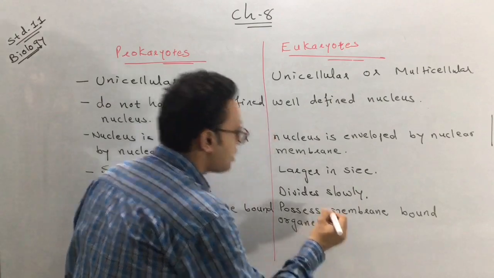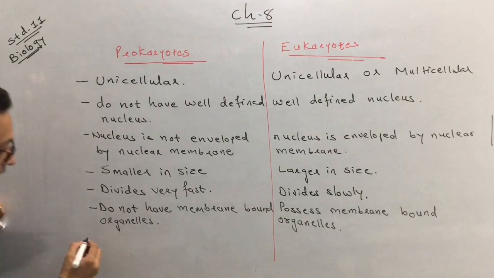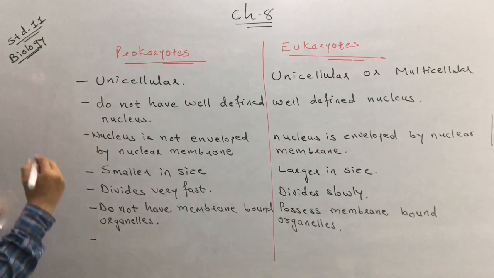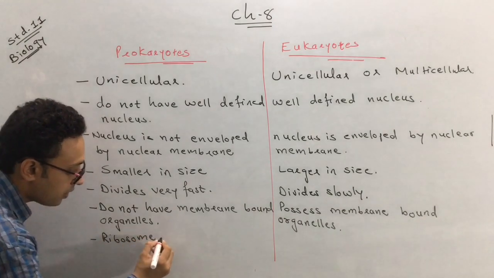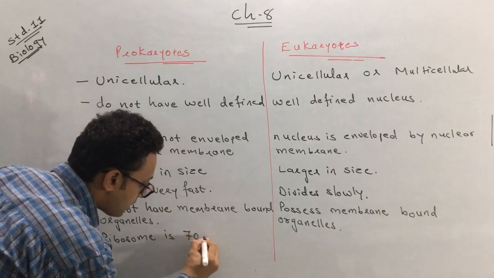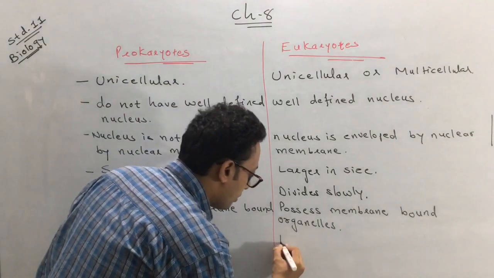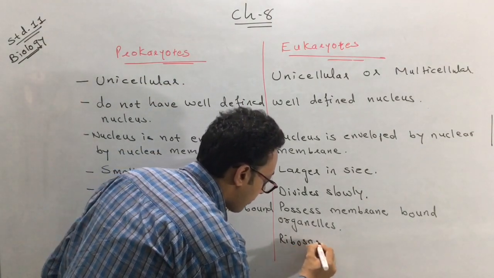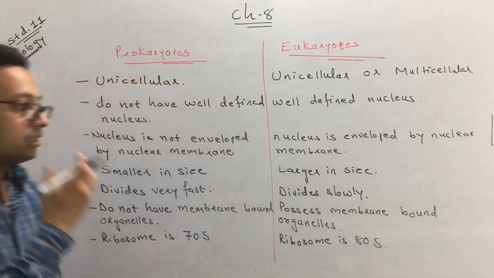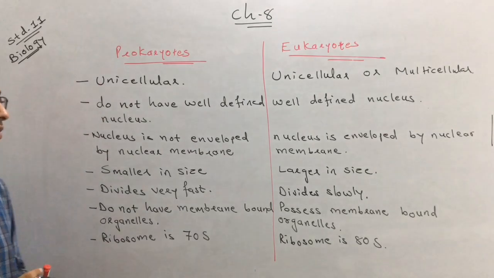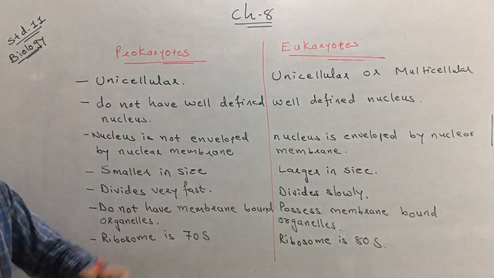Membrane bound organelles are present in eukaryotic cells. Next, another difference: in prokaryotes, the size of the ribosome is 70S, where S means Svedberg unit. Here, in eukaryotes, the ribosome is 80S. Clear? You know the meaning of S, it's a Svedberg unit. So these are the usual differences which exist between prokaryotes and eukaryotes.